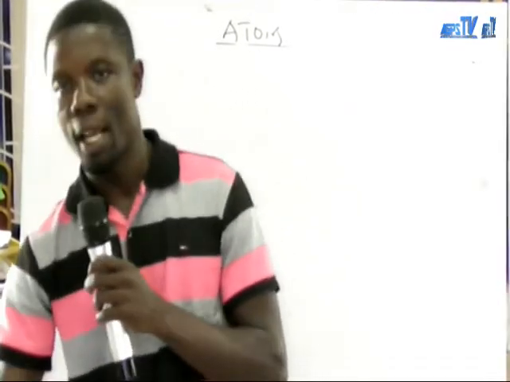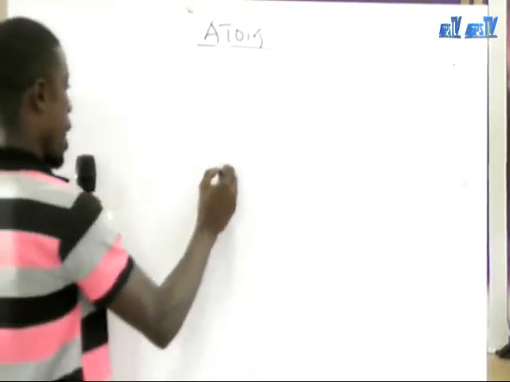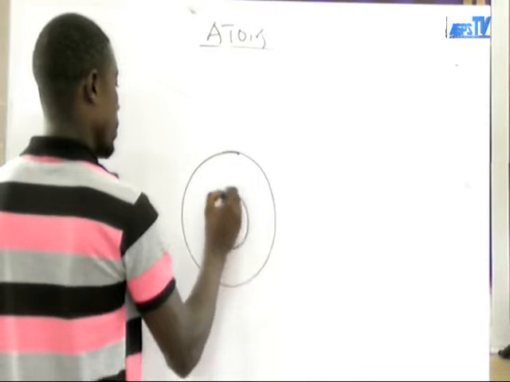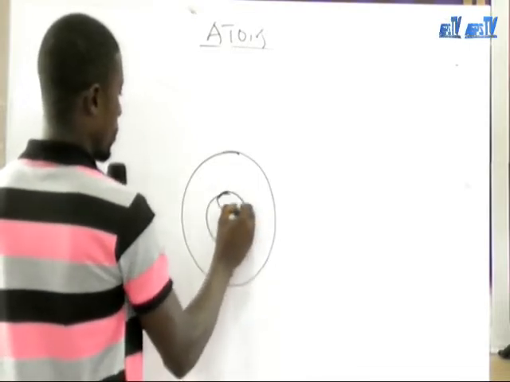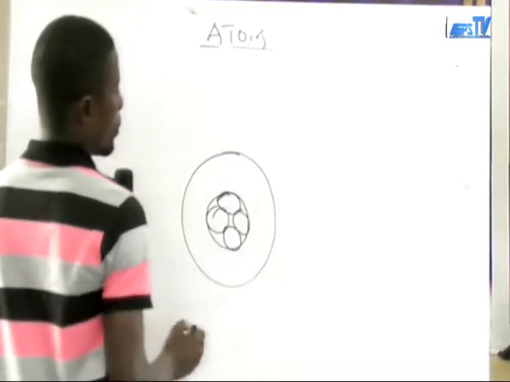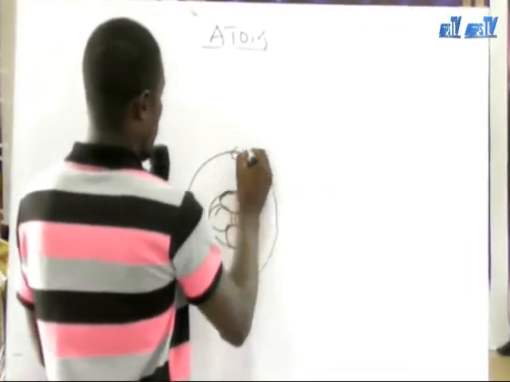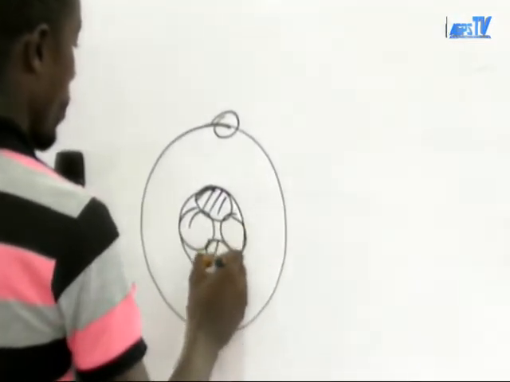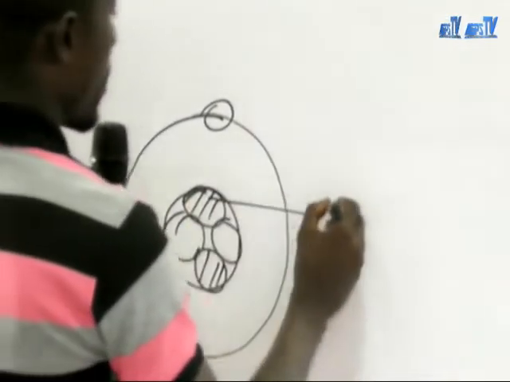Now, the protons and the neutrons are located in the small, tiny central region of the atom. Assuming this is the atom, this is the proton.